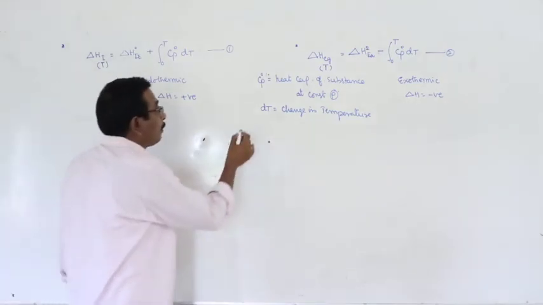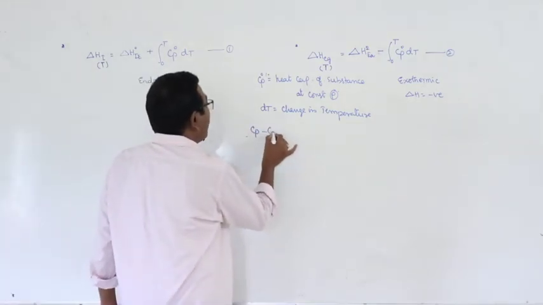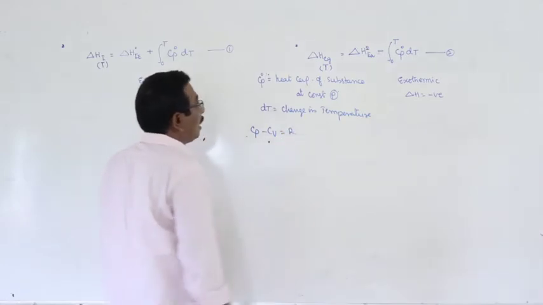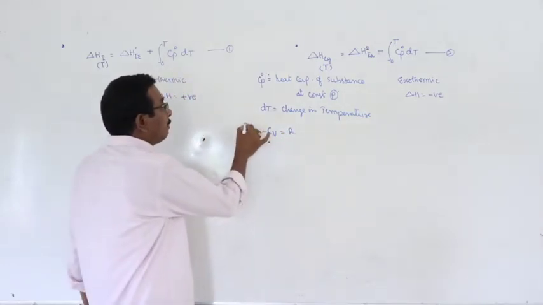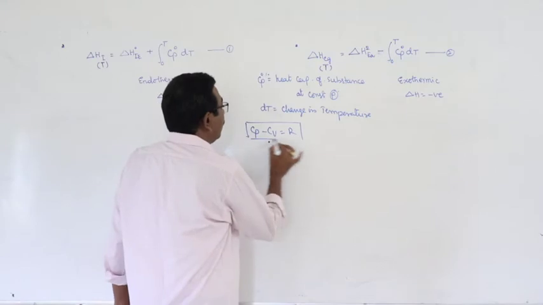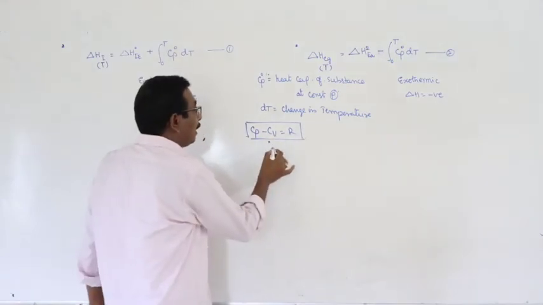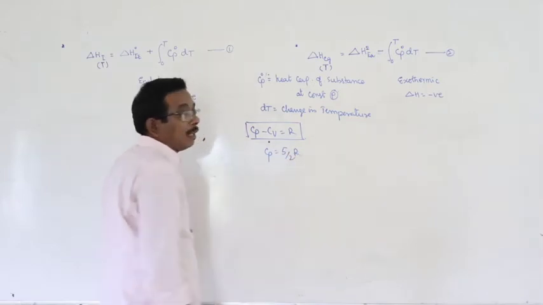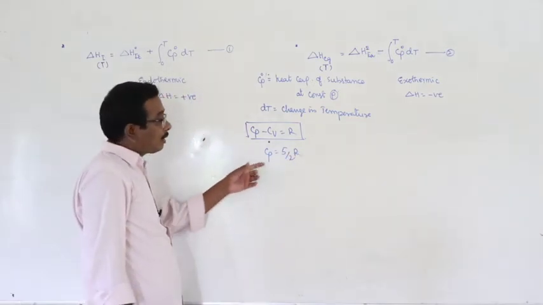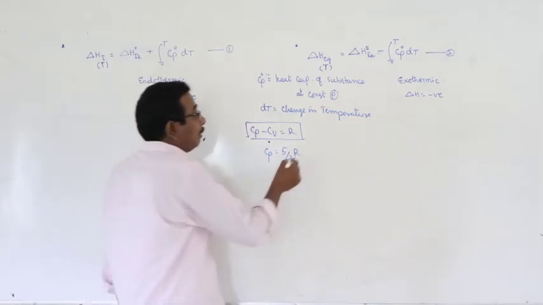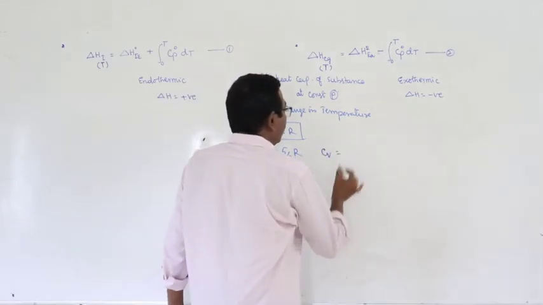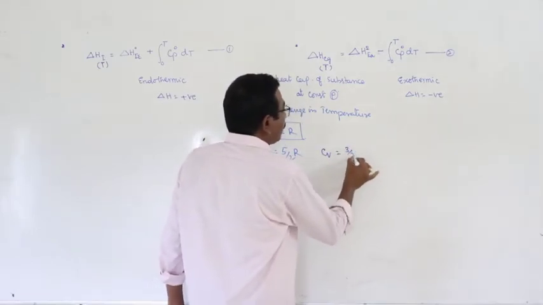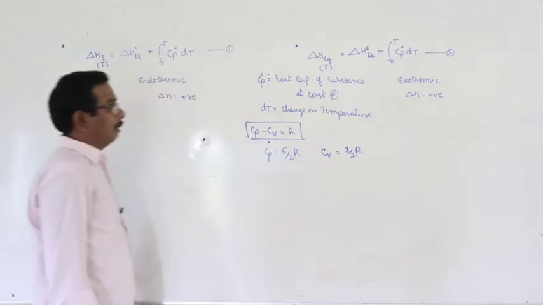And same time we know that Cp minus Cv is equal to R. From this expression we can calculate Cp is equal to 5 by 2 R according to thermodynamic laws that is taken from the physics concepts. Cv is equal to 3 by 2 R.